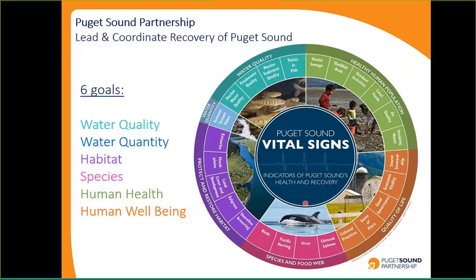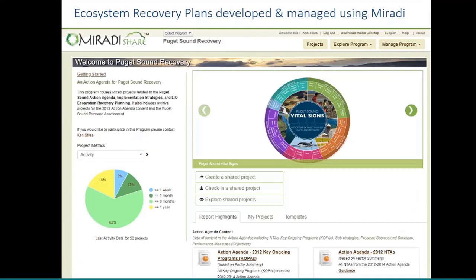And all partners working on ecosystem recovery in Puget Sound are required to tell us how they're addressing these and what they're contributing towards those that are relevant in their area. So we've developed ecosystem recovery plans at all of the 3 scales that I showed you earlier, and we develop and manage those plans in Miradi.